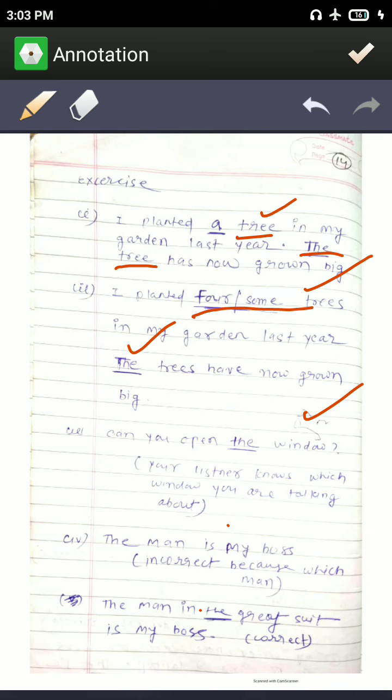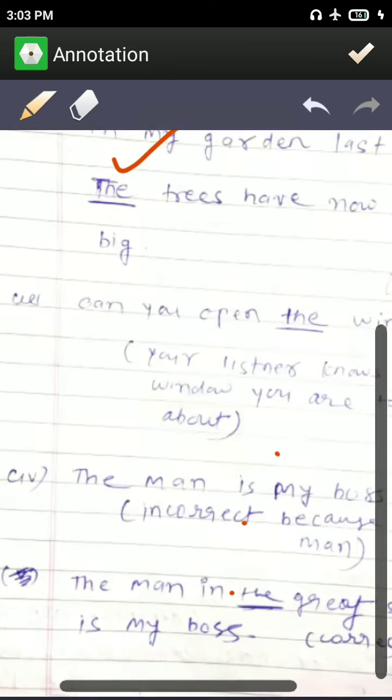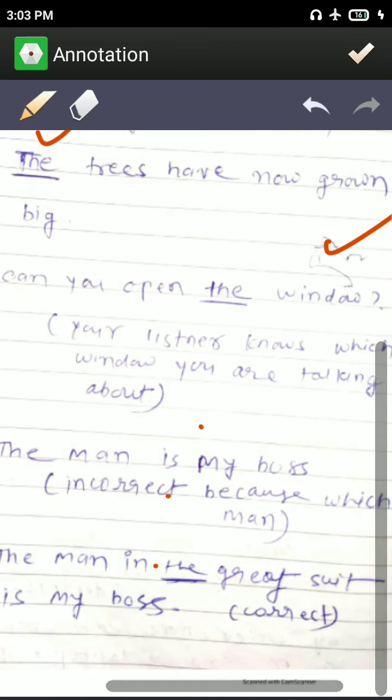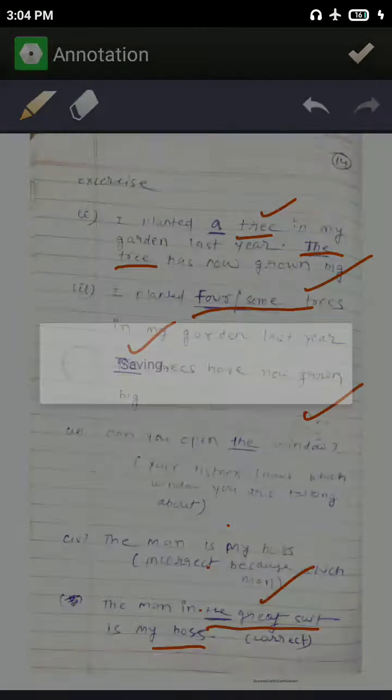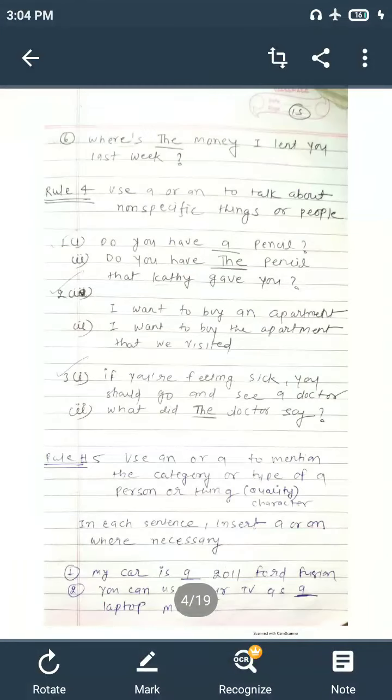"The man in the gray suit is my boss." Now you are saying the man in the gray suit. Now your listeners know which man, the man in the gray suit. The gray suit man is your boss. Then it is correct. Next, let's go to the next example.